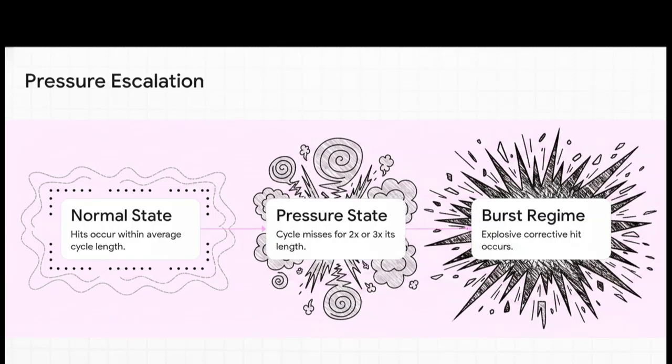Step 2 is the pressure state. This kicks in when a cycle misses for 2 or even 3 times its normal length. The steam is really building up now. And then finally, we hit step 3, the burst regime. This is what the analysts call an inevitable symmetry break. It's that moment where the mathematical tension violently corrects itself with an explosive hit, finally letting all that built-up pressure